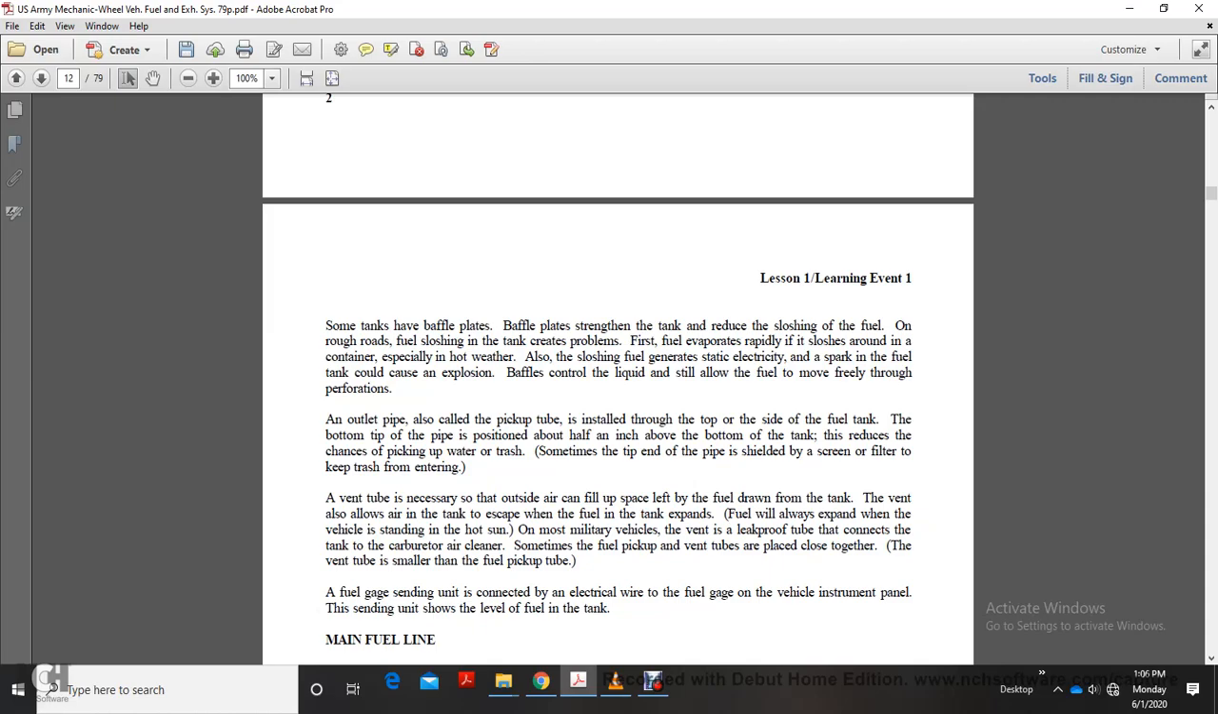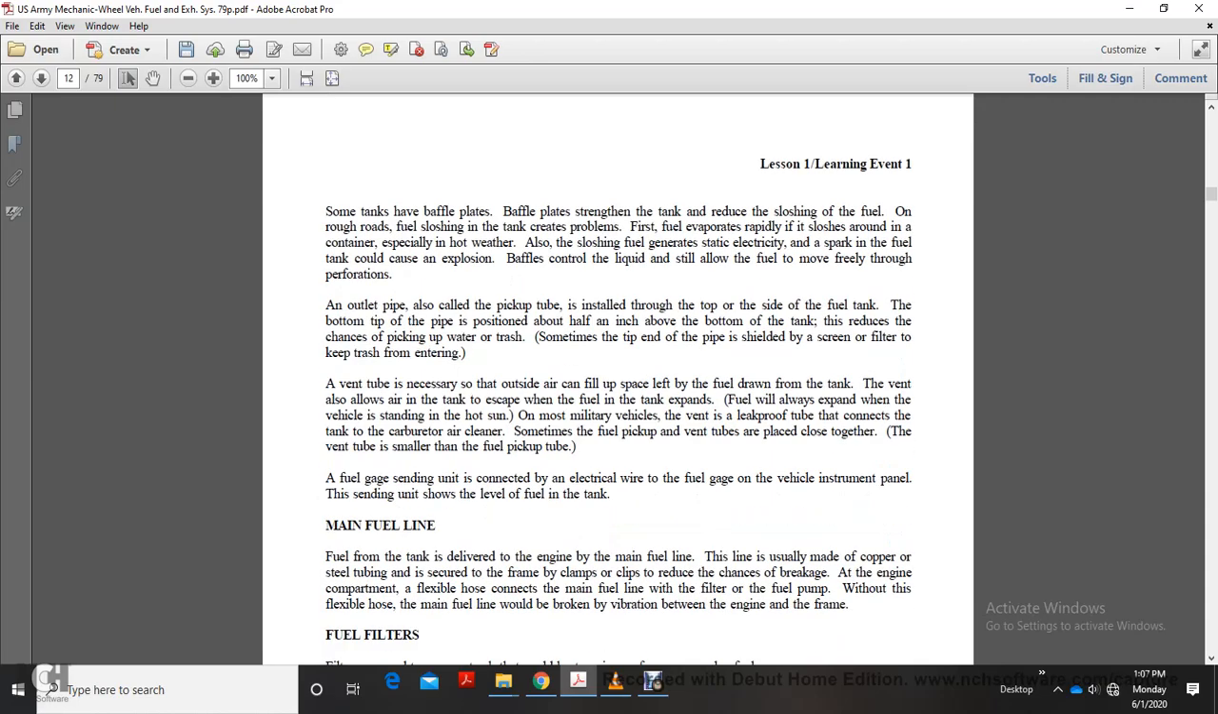Some of the tanks have baffle plating inside the tank to reduce the sloshing of the fuel on rough roads. Fuel sloshing in the tank creates problems. The fuel evaporates rapidly and sloshes around in the container, especially in hot weather. Also, sloshing fuel generates static electricity, sparking in the fuel tank, and a condition for an explosion. Baffles control the liquid, but all the fuel will still move freely through the perforations.